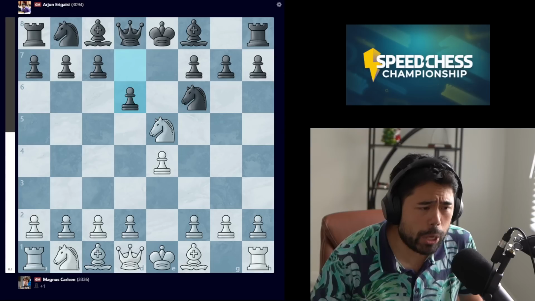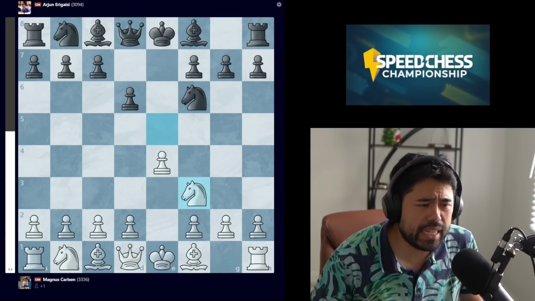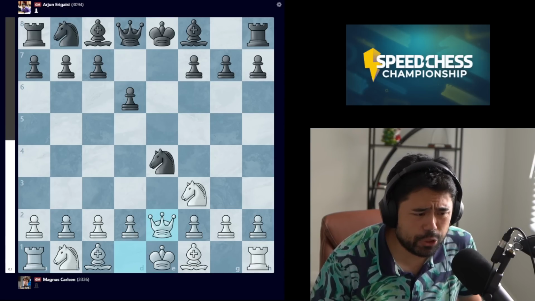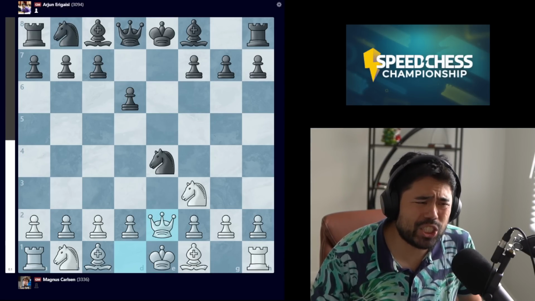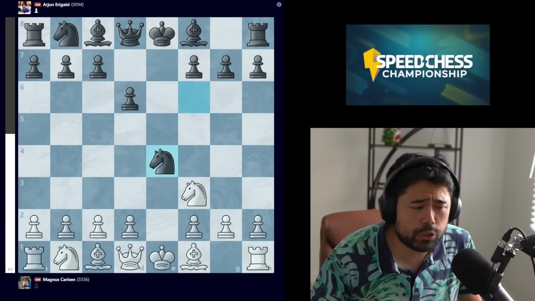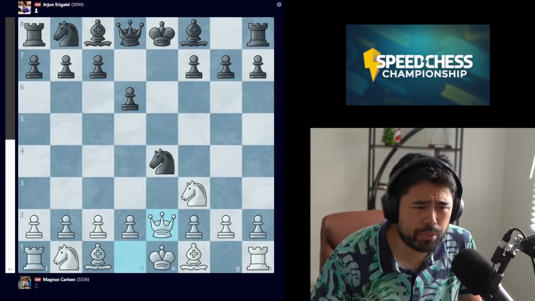So we get knight takes pawn, d6 is played, we get knight to f3, knight takes e4, and now Magnus plays this move queen to e2. Now it's the very first game of the match, and I could tell from the reaction from Magnus, he was definitely surprised by the Petrov, so he decided to create something and play on the fly.